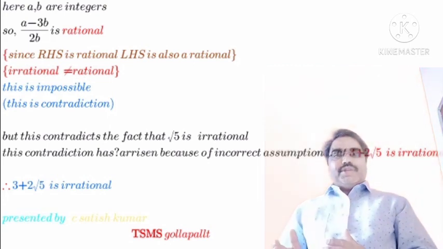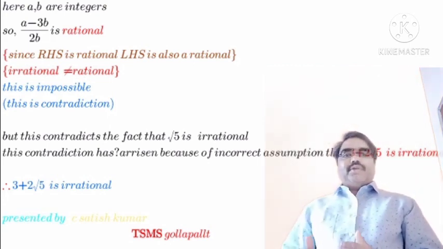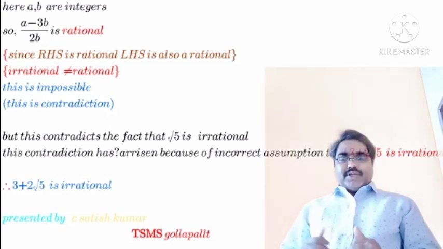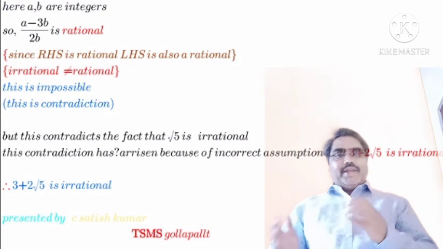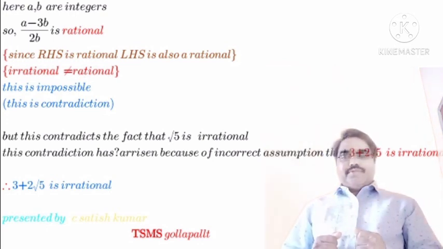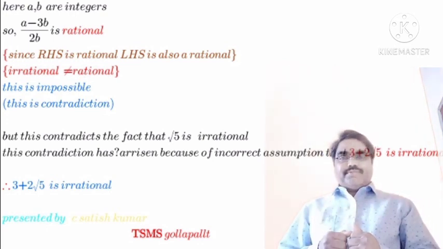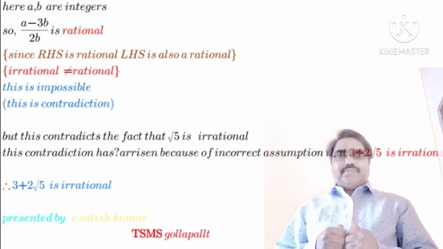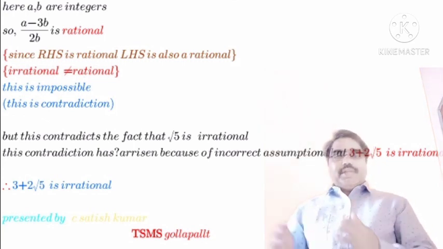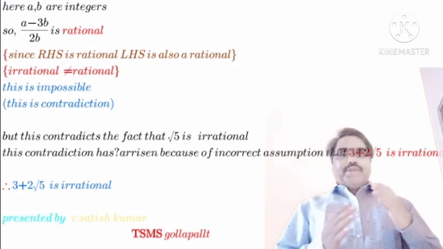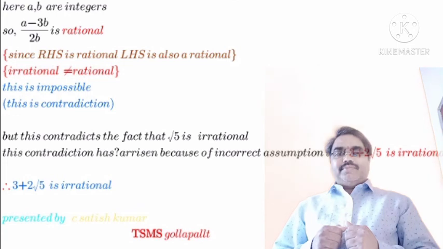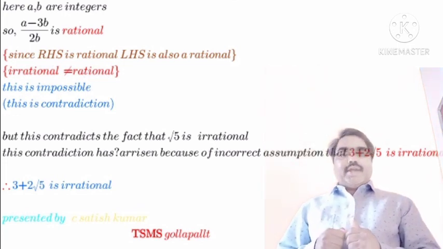LHS of this equation is an irrational number and RHS is a rational number. What do we conclude here? It is an impossible statement. That means an irrational number cannot be equal to a rational number. This is called a contradiction.